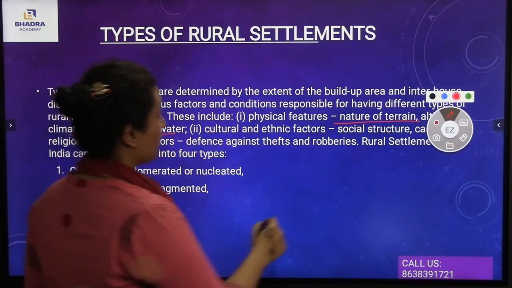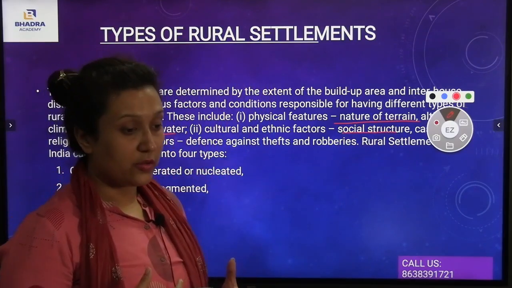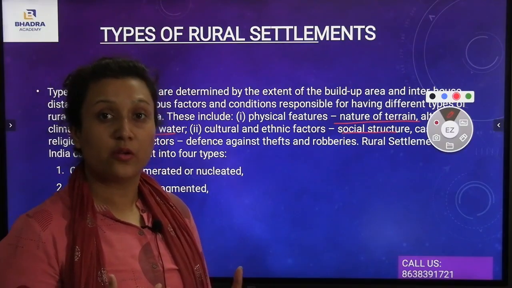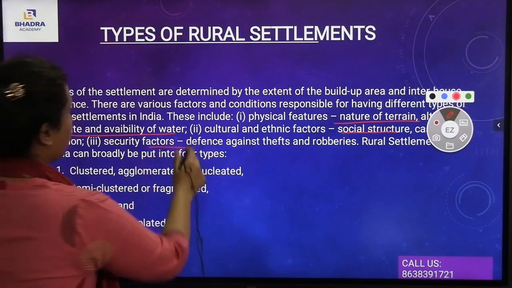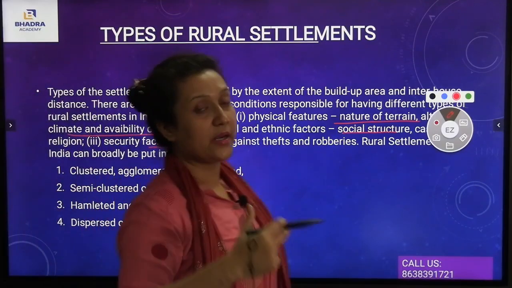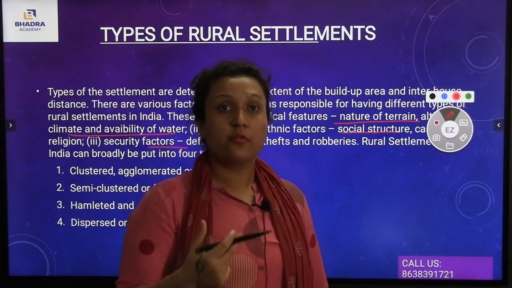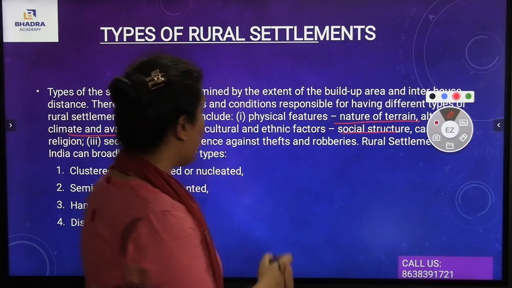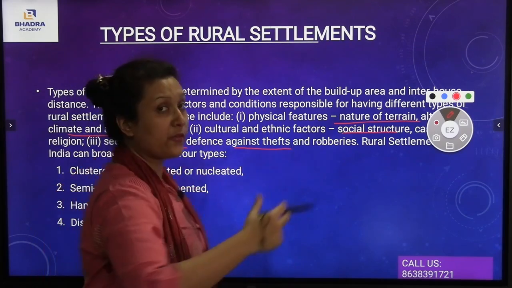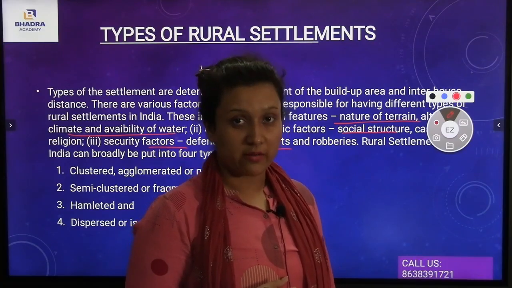Also, the social structure, such as the caste system, is there. The people's mentality also comes under the social structure and the security factors. Now you see, in many rural settlements, terrorism is an important issue. People suffer from terrorism. As a result, people prefer places that are safe from thefts, robberies, and terrorism. This is also an important characteristic.